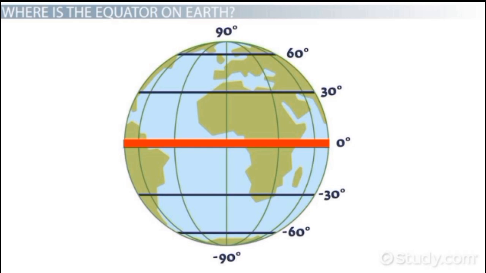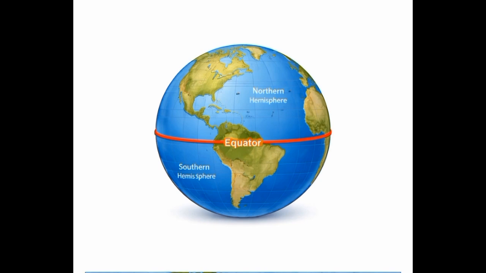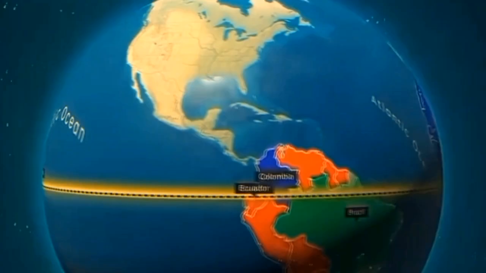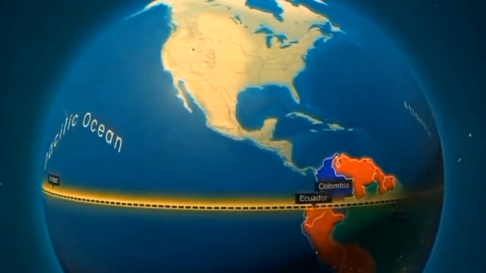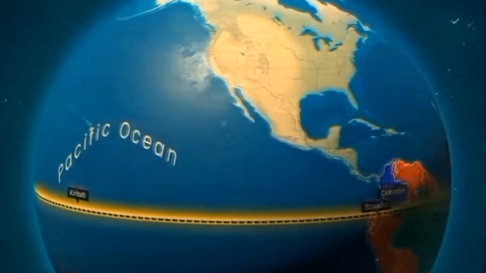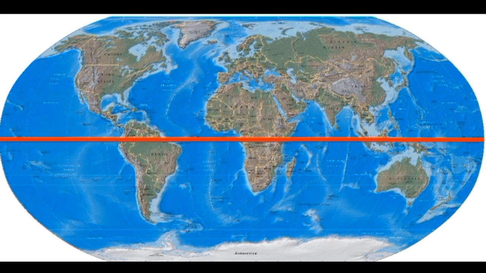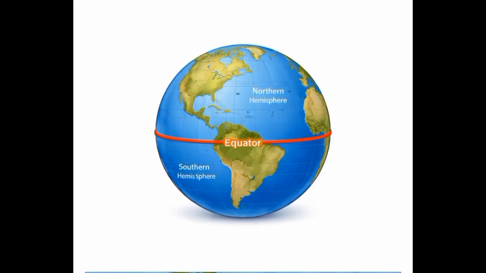Before we start, let's think for a moment. Have you ever wondered why some countries are always hot while others have cold winters? Do you know that there is an invisible line around the Earth that plays a major role in this? Can you imagine how the Earth would be different if this line did not exist? These are the questions we will answer as we learn about the equator.